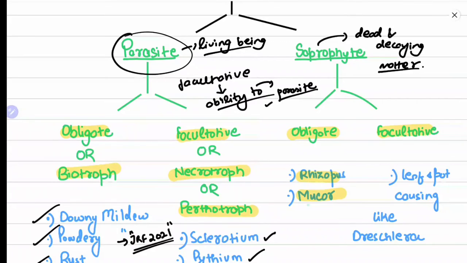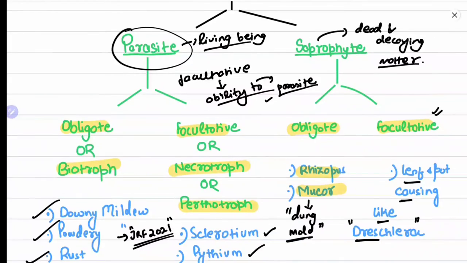Mucor is also known as the dung mold. Dung mold means it feeds on dung, so by this also you can remember that it is obligate. Facultative saprophytes include leaf spot causing ones like Drechslera. Helminthosporium's new name is Drechslera. Drechslera oryzae causes the brown spot of rice, a very famous disease that led to the Bengal famine. Similarly, mostly all the leaf spot causing diseases are facultative in nature.